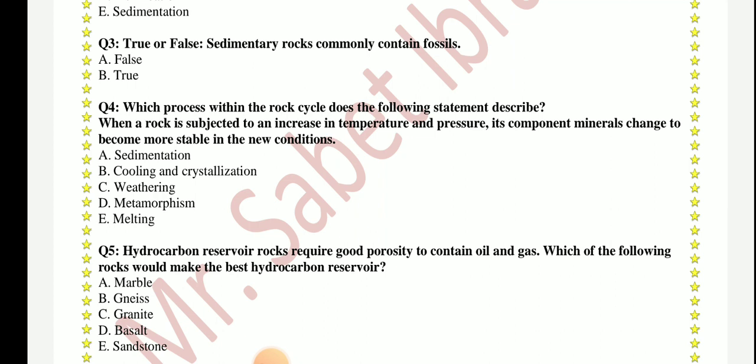The answer is metamorphism, because metamorphism is the process of changing the rock by the effect of pressure and temperature to a metamorphic rock. So the best description for this statement is metamorphism.